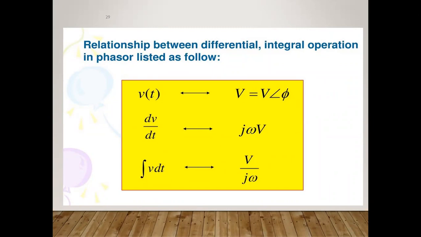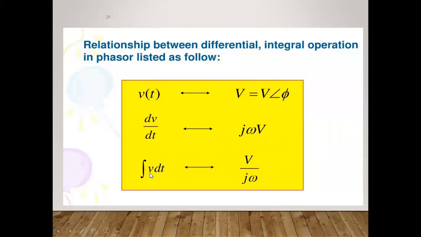That is v of t, which is equal to V, here Vm angle of phi. If you want to note this down in differential form, dV by dt is nothing but the voltage differentiated with respect to time. That will be converted to j omega. In short, whenever you are finding dV by dt, you can directly write j omega V in its place. Or if you have dV by dt, you can consider j omega V, and vice versa.